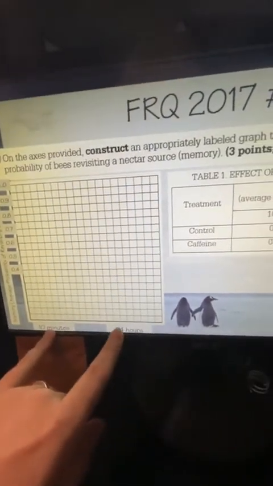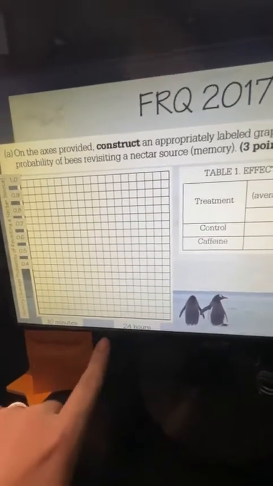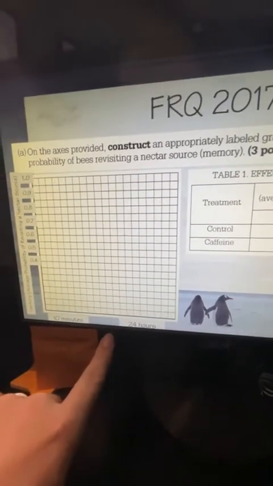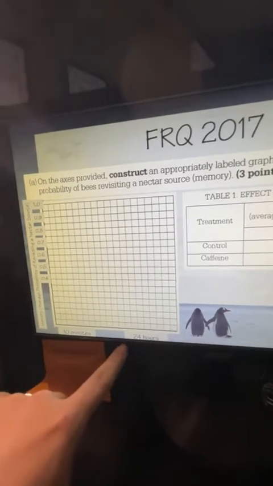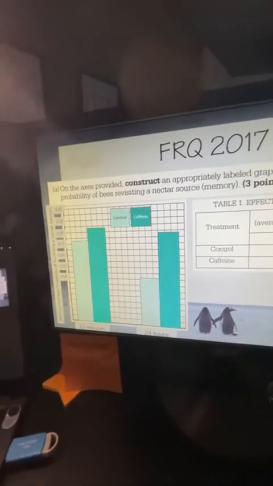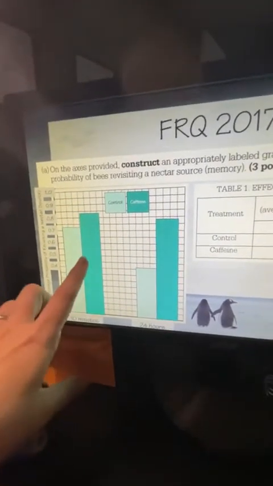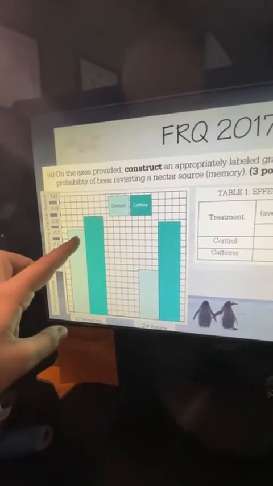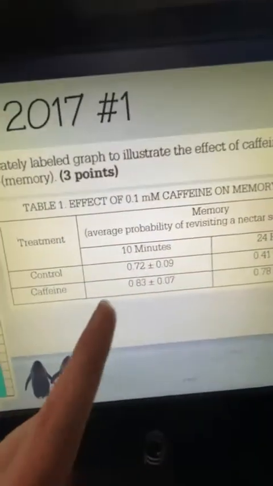We have our 10 minutes, our 24 hours, and it looks like I might have cut off the time part when I made my movement over, because I literally just copied it from Marco Learning's session. Okay. So we put in our grid. And again, you want to have your graph in there. And what am I missing?